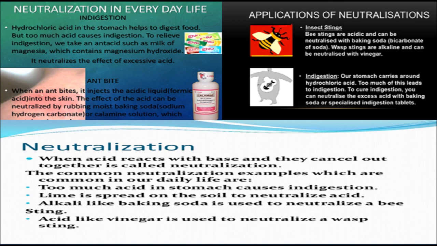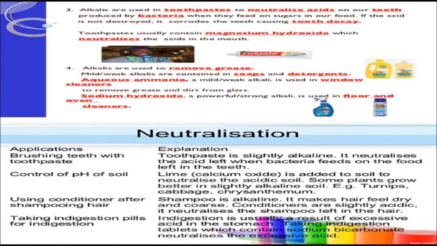Treating waste from factories. When acidic waste from factories is disposed of in rivers, it is first treated with a base to neutralize it. This prevents the river's water from getting acidic. An acidic substance may harm aquatic life. Preventing tooth decay. When you brush your teeth using a toothpaste which contains a base, any kind of acid present in the mouth or teeth cavities is neutralized. This helps in preventing tooth decay.